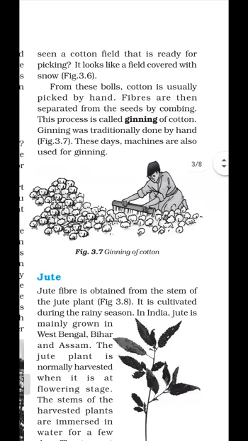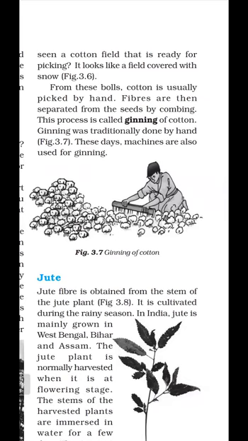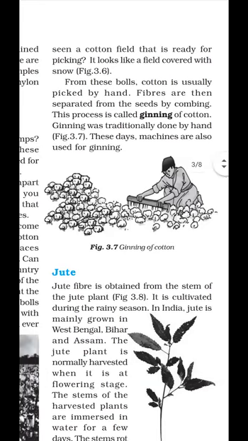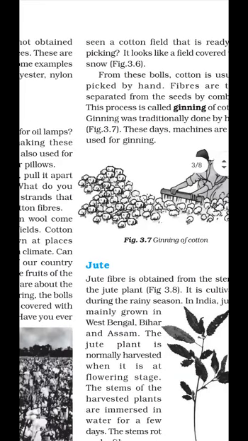Figure 3.7 shows the process of ginning of cotton. He is using a comb for the process of ginning. What is the ginning of cotton? The fibers are separated from the seeds. Cotton fibers are separated from the seed with the help of a comb, and this process is called ginning of cotton.